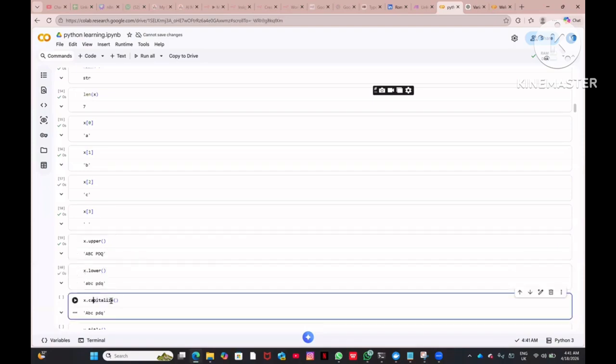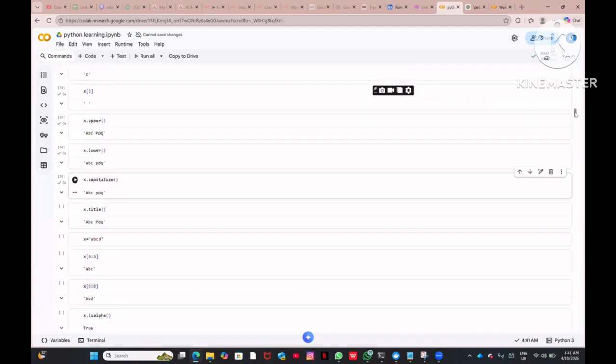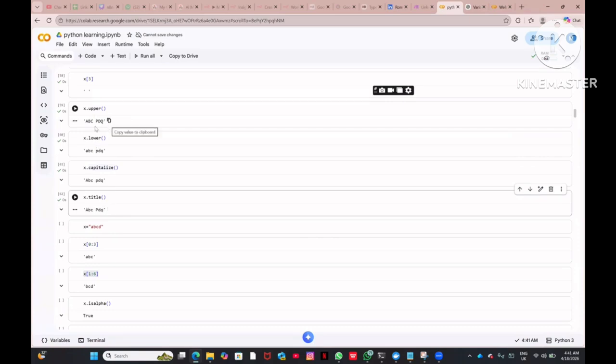Now capitalize. Capitalize is one of the functions which does the init cap. It takes the first letter as a capital, right? Now if x is title, you will get both words capitalized, after the space you will get a capital too, init cap. So these things are very important. When we do upper, all will be upper. When we do lower, all will be lower. If you do capitalize, then the first letter will be capital. If you do title, then the first letter of both words will be capital, right? So this is how it is.